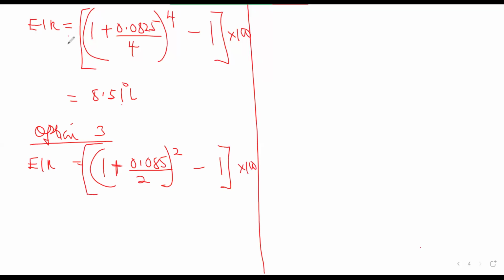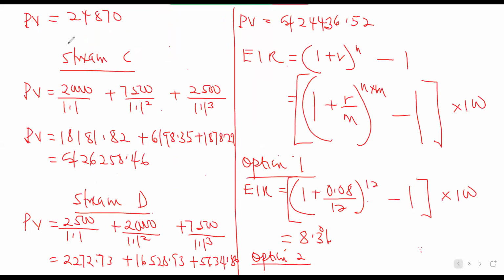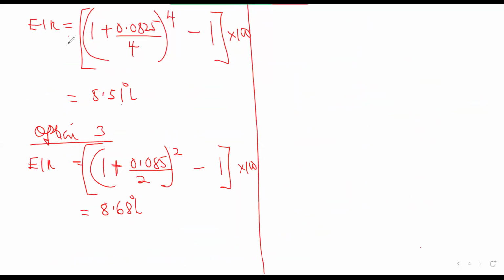What are we getting? 8.68. So which of the investments should they choose? The last one. They should pick option 3 because this is giving them a higher interest rate as compared to the other ones.